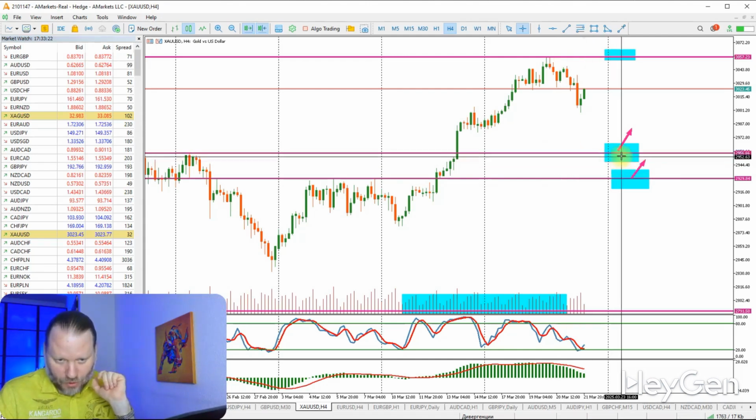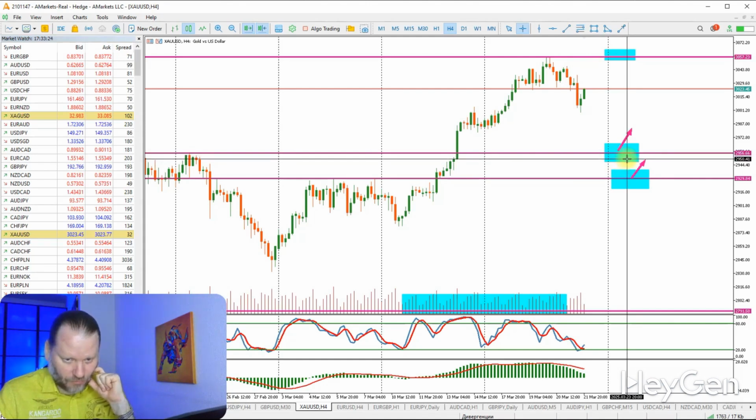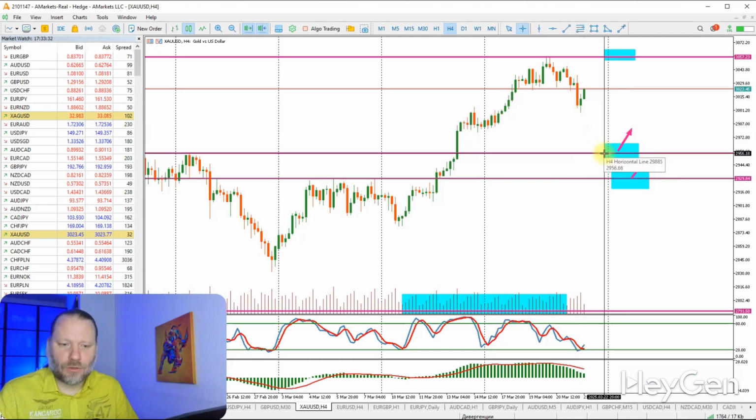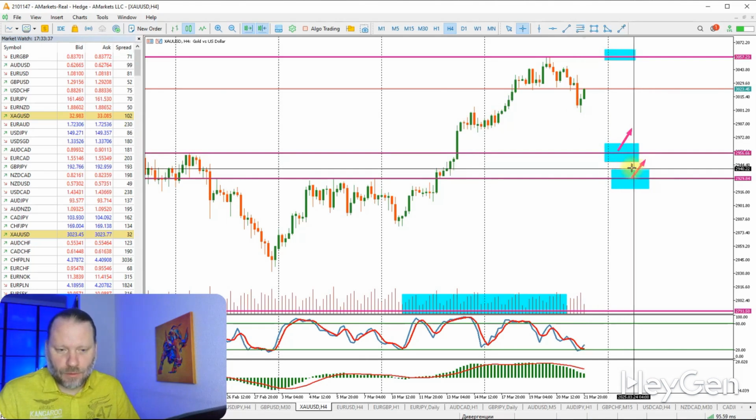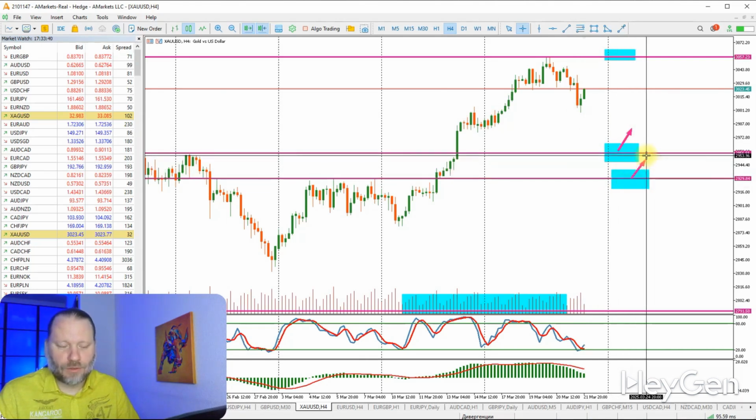So I have marked two support lines. These are the levels 29.56 and 29.29. If the price reaches these levels, there will be a turning point for buying, and you can buy to profit from the rise. You can also buy from the second support line and profit from the rise.